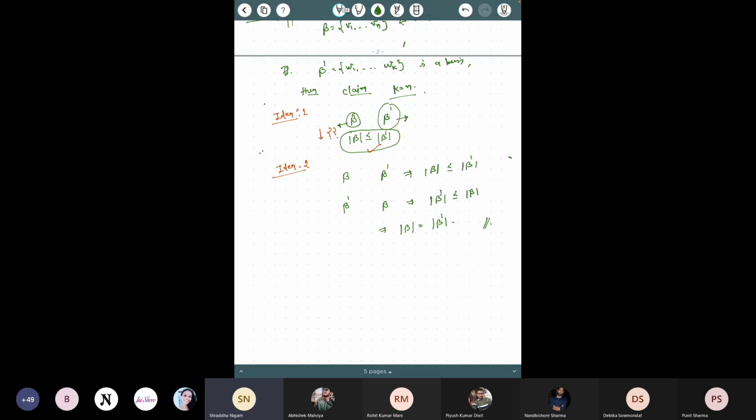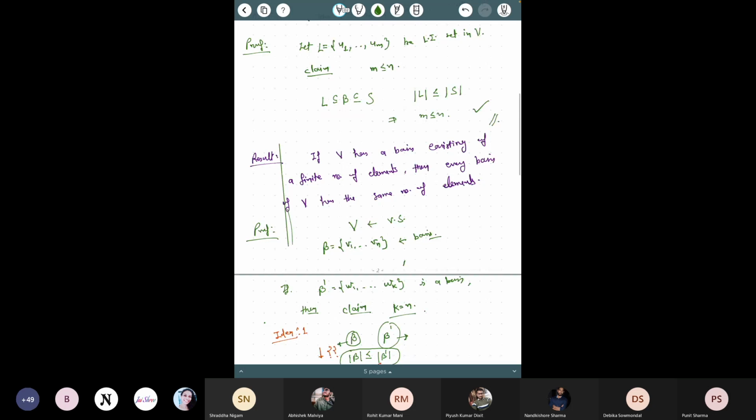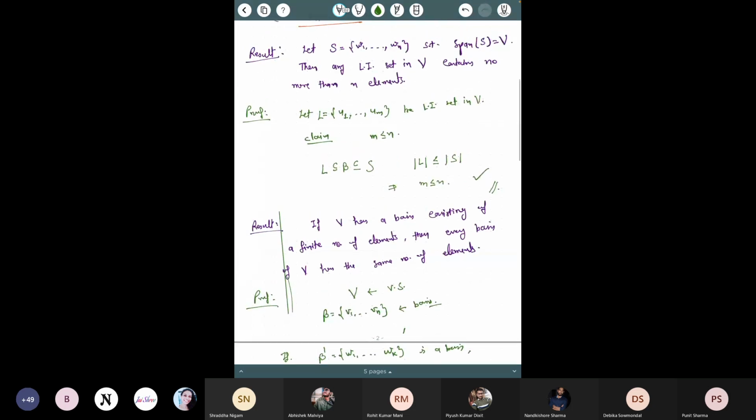How is the cardinality of B dash less than or equal to that of B? Because B dash is a basis, this is a linearly independent set. And B is also a basis, so you take this as a spanning set. So span of B is V. Now from the previous result, we have proved that any linearly independent set cannot have more than n elements.